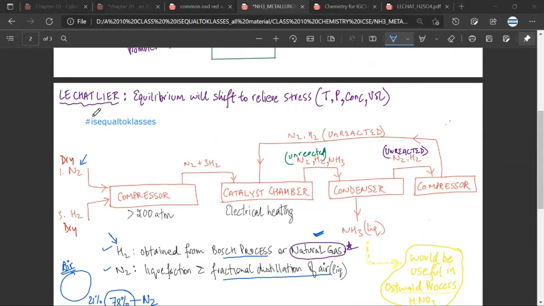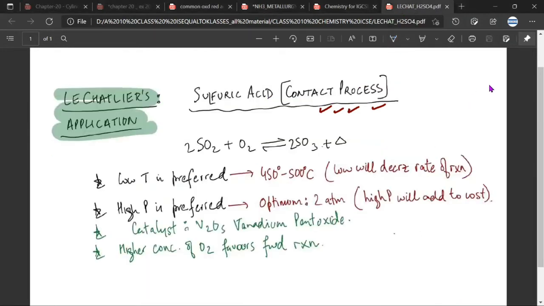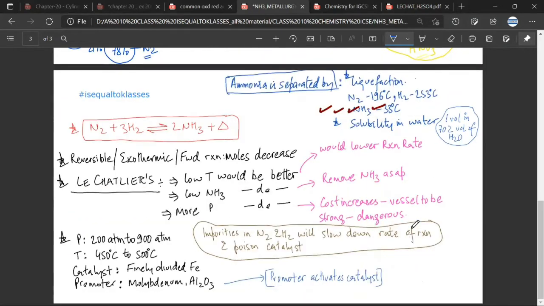Simply, what the Le Chatelier principle says is that if you increase temperature, or pressure, or concentration, or volume, the equilibrium of a reaction will shift in a direction so that the system can relieve the stress. Is it making sense or not? Yes. It is not making any sense. Okay, let me explain it to you with an example. We'll take this example of ammonia first, and then I'll show you another example.